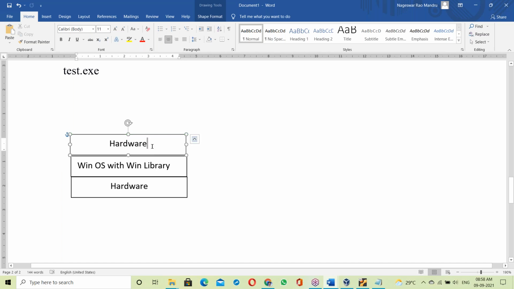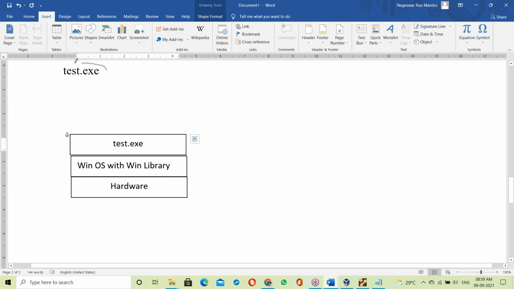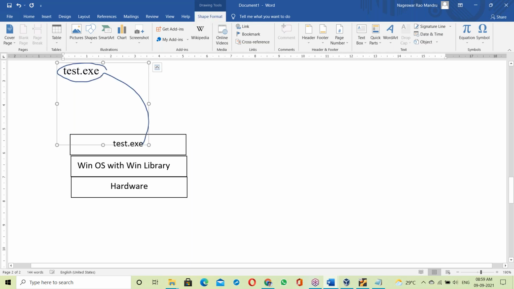Now the test.exe file. This test.exe file is ready and is now moving to Windows OS.